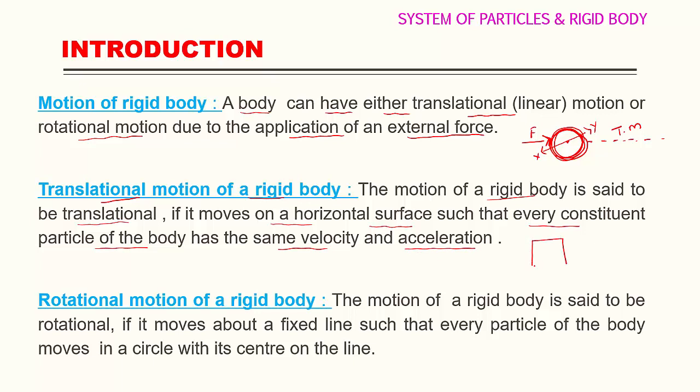Let us consider this is an object. It contains a large number of particles. Now we are going to apply force on this object externally. When we apply force externally, this object has translational motion, meaning linear motion. This object starts to move in a straight line in the forward direction.